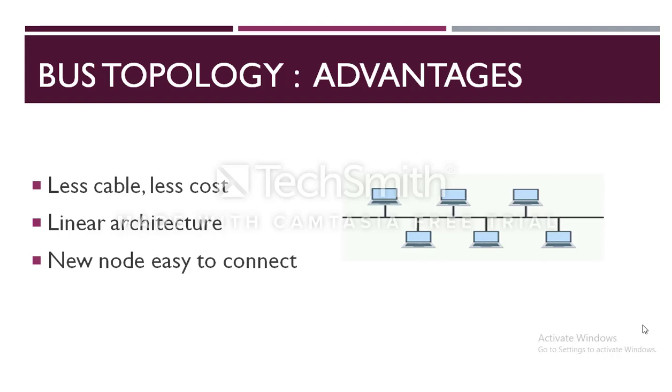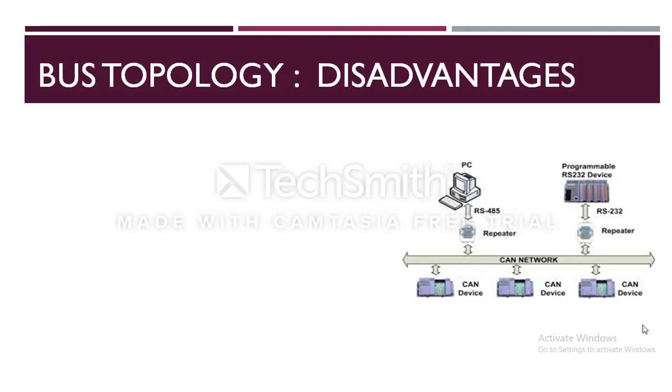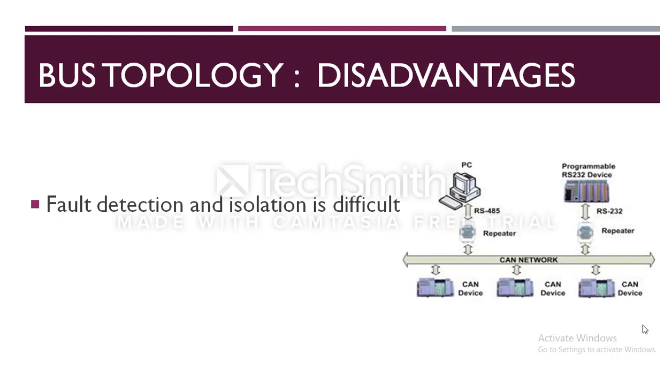Some of the disadvantages of bus topology are: fault detection and isolation is difficult. This is because control of the network is not centralized in any particular node. If a node is faulty on the bus, detection of the fault may have to be performed at many points on the network. The faulty node has then to be rectified at that connection point.